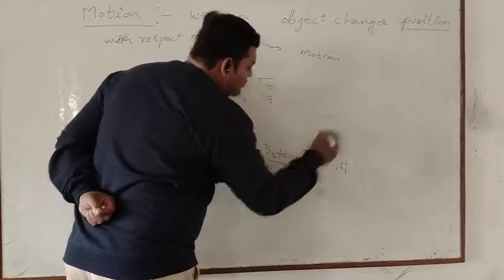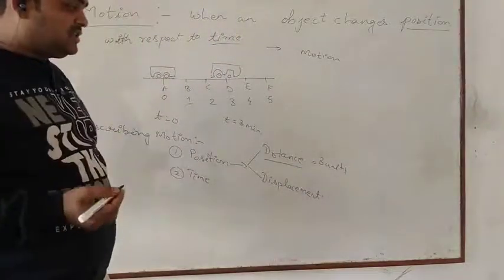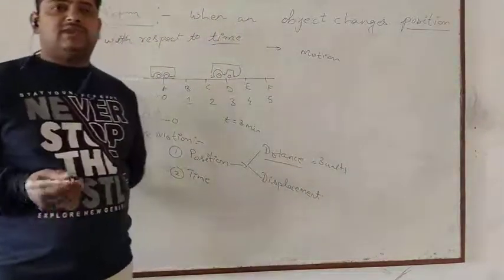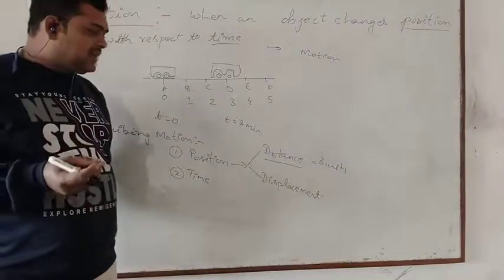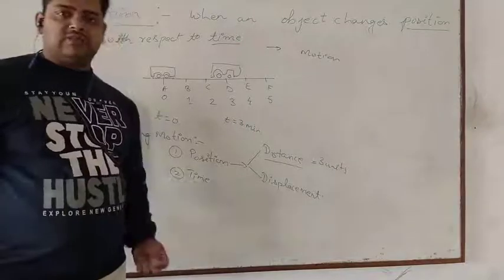Now what is distance? We have already studied it in our previous classes. Many times we have referred to distance. Here there is a slight difference between distance and displacement.